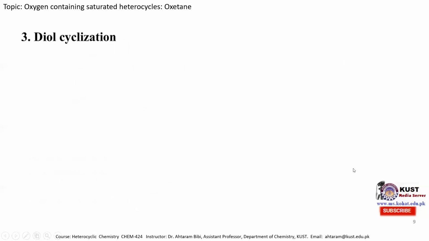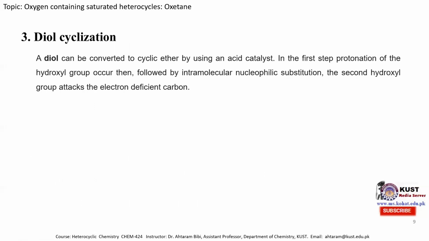The third reaction for the synthesis of oxetane is diol cyclization. This is also a simple method and similar to the Williamson synthesis, but in this case, instead of a halide, we use both alcohol groups. So a diol can be converted to a cyclic ether by using an acid catalyst. In the Williamson synthesis, we use a base catalyst, and in this case, we are using an acid catalyst.